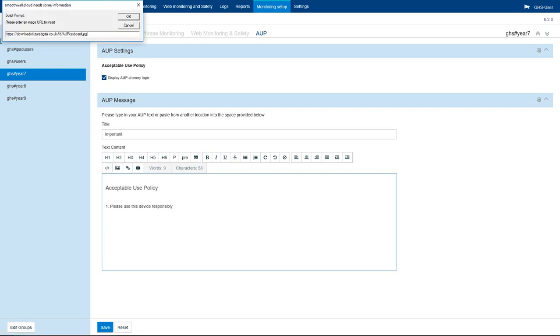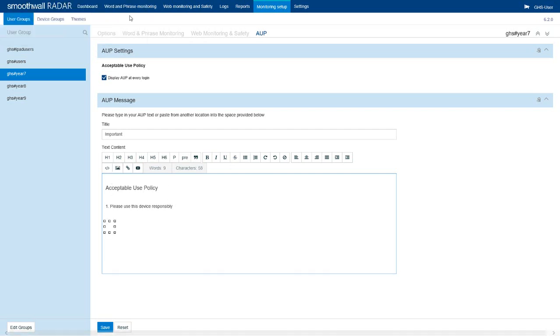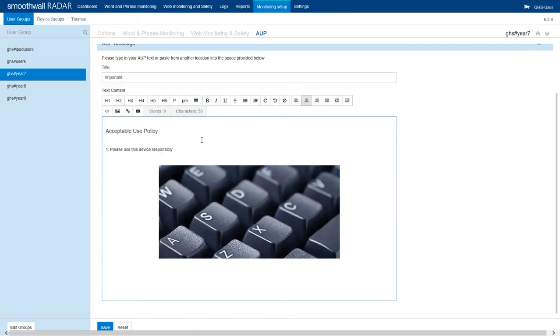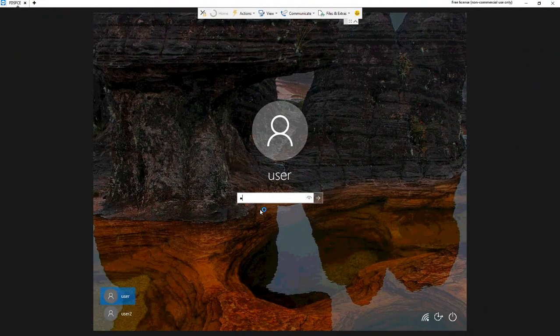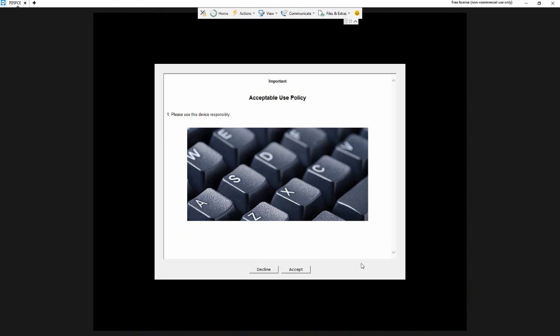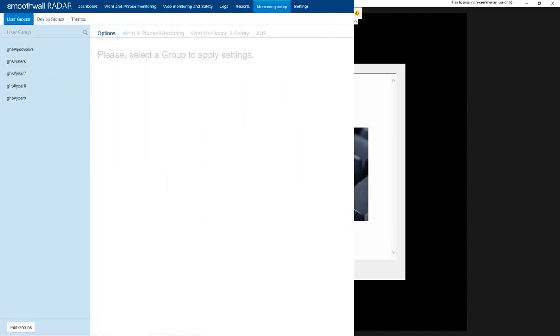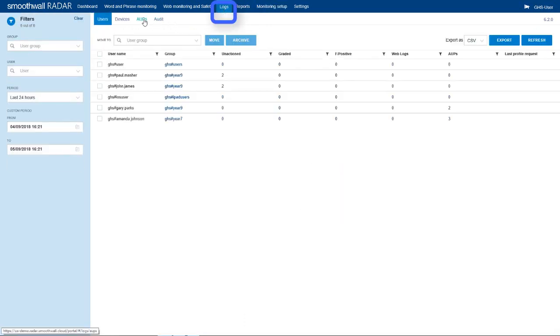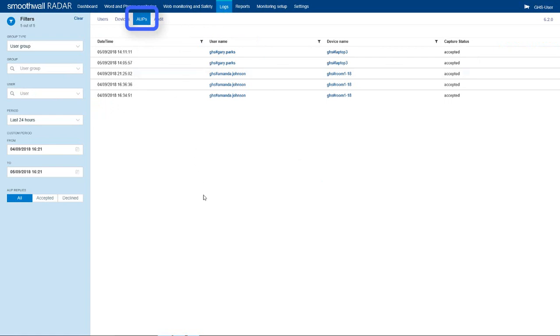The Insert Image button can be used to point to a hosted graphic as part of the AUP. Once editing is complete, use Save at the bottom to confirm any changes. The new AUP will take effect at the next logon. A log of AUP acceptance and refusal is visible to monitor users in the Radar portal.